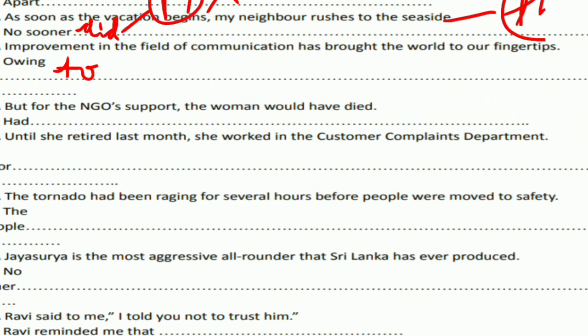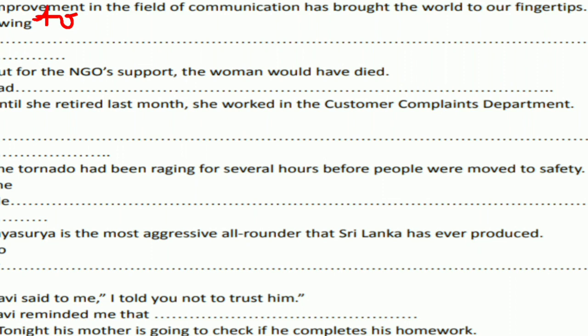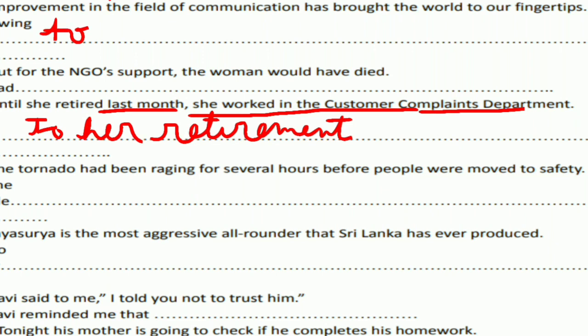Okay? Sixth number. Until she retired last month, she worked in the customer complaint department. Prior, so we have to use prior. Prior to her retirement, to her retirement, we will use retirement instead of retired. Prior to her retirement, last month, I'll mark it over here, last month, comma, she worked in the customer complaint department.